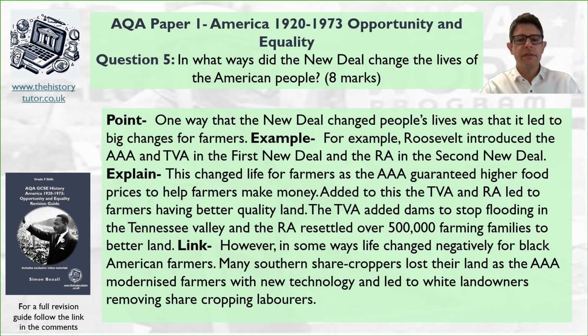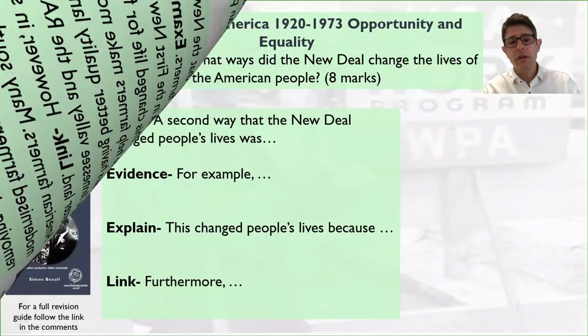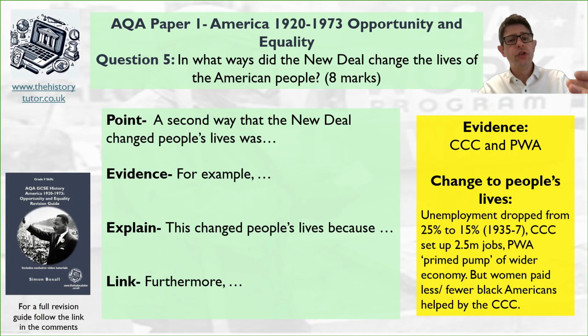Okay, so second paragraph. So I'm just not going to talk about it bit at a time. You can go for your whole idea this time, because we had the ideas of unemployment and the workers. So see if you can give a second way the New Deal helped people change their lives was it solved unemployment, got people back on their feet again. For example, give some of the laws. This changed people's lives because, furthermore, or however, give another change to people's lives.